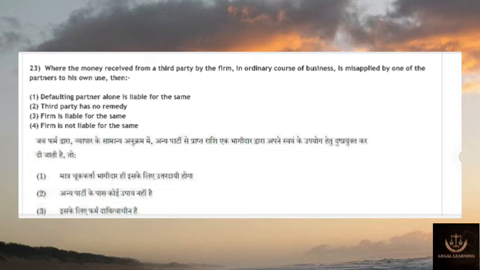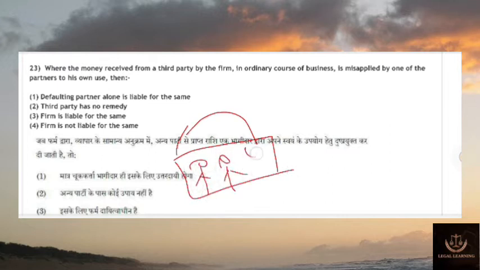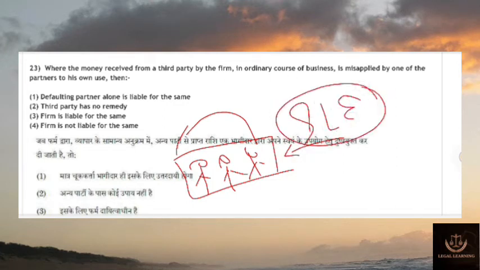23 is where the money received from a third party by the firm in the ordinary course of business is misapplied by one of the partners to his own use. Now imagine this is a firm. Okay, 1, 2, 3, these are partners. Here one thing you need to note, partnership is not a separate legal entity. So collectively the partners are called the firm, and it is not a separate legal entity just like a company or organization.